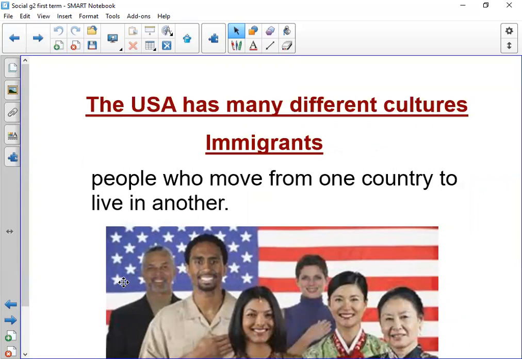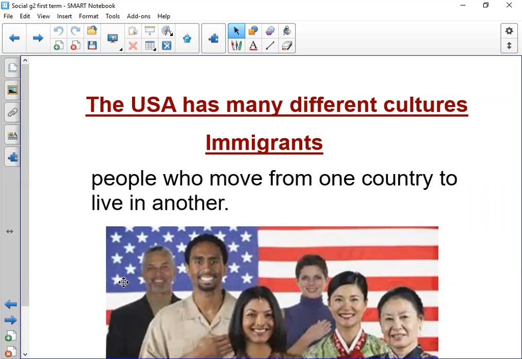Here it is telling you that the USA has many different cultures, like America is very big. It has people from different countries, and of course with different cultures. So what do we call the people who leave their places and travel to live in another place? For example, Darwin is an Indian. So Darwin is an immigrant because he left India and he traveled to live in another country, which is Egypt.